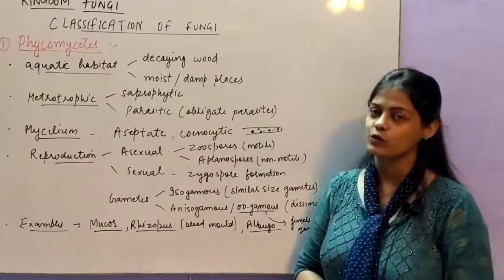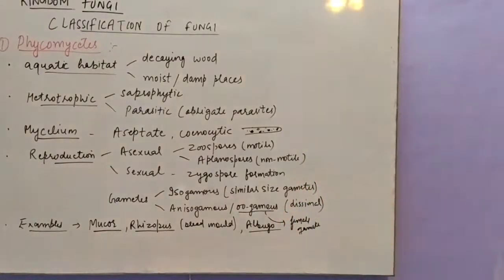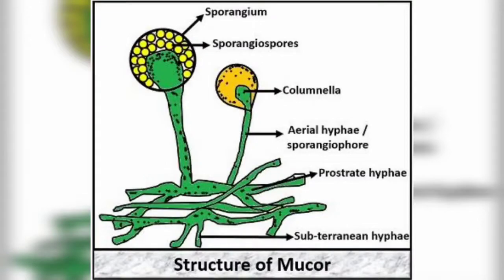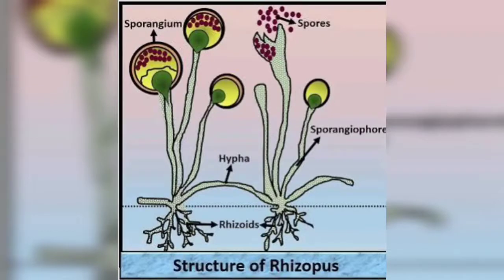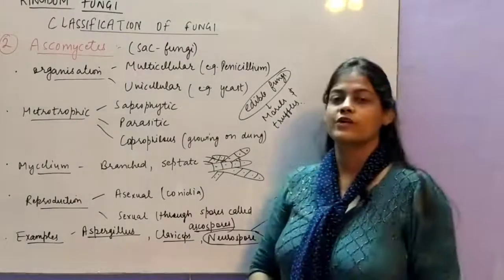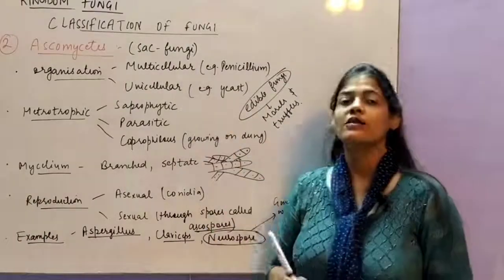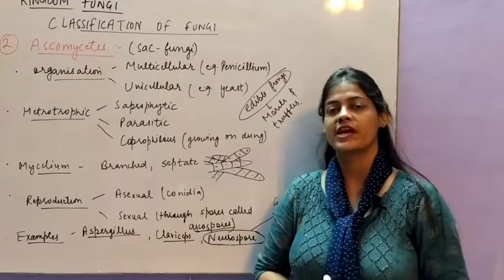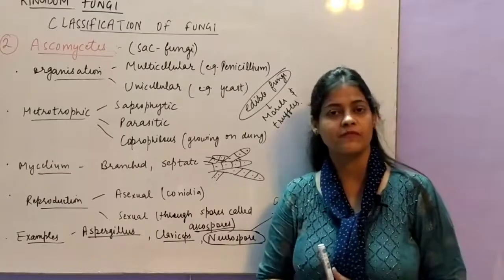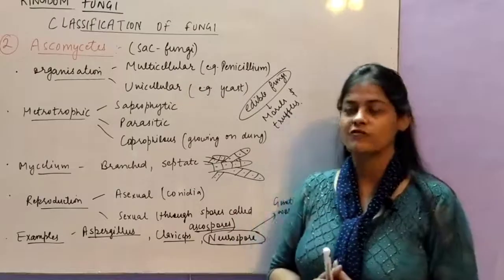So let's see the next group of kingdom fungi. The next group of kingdom fungi is Ascomycetes. They are also called sac fungi. Why are they called sac fungi? I will show you the ascus present in them with the help of the picture, then it will be more clear to you. So they are commonly called sac fungi.